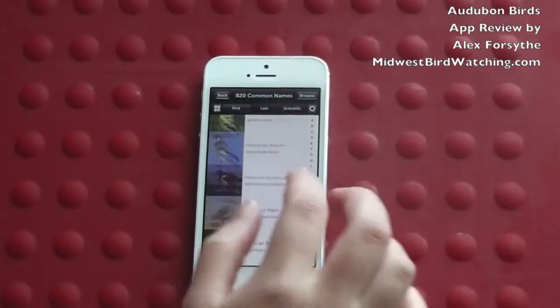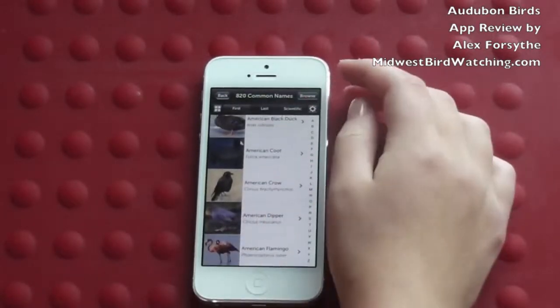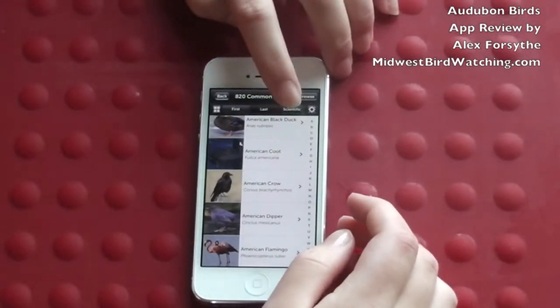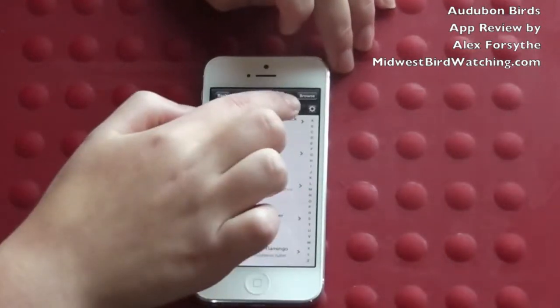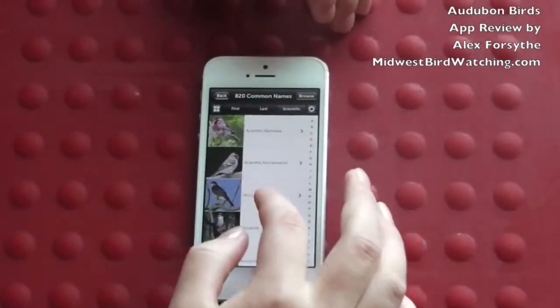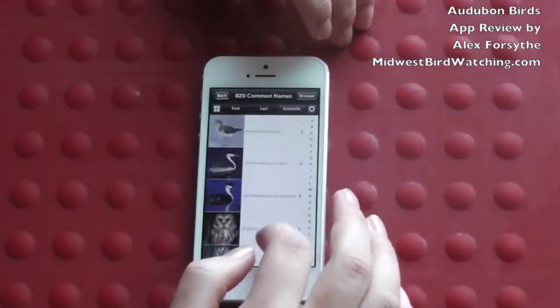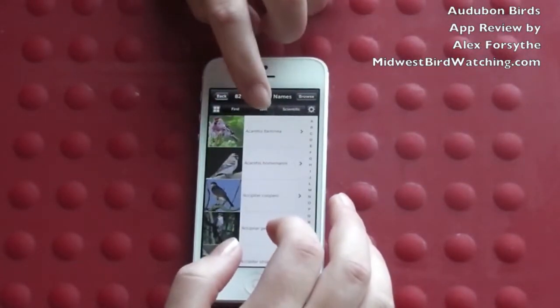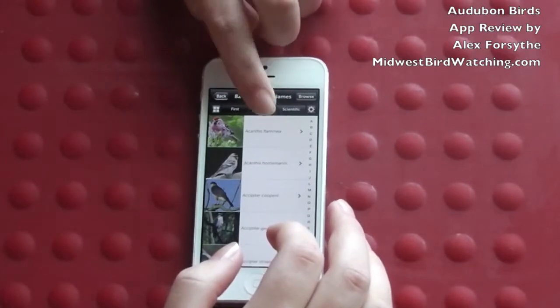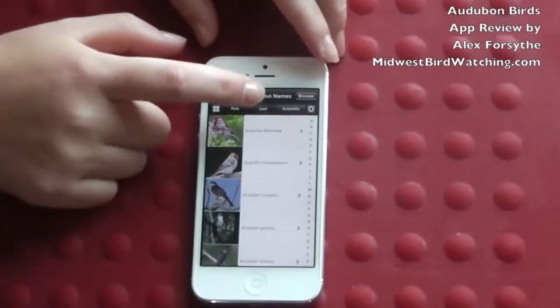You can also go through them by their scientific name. So if you know the scientific name of the bird, you can scroll through them with that. Or by their last names alphabetically.